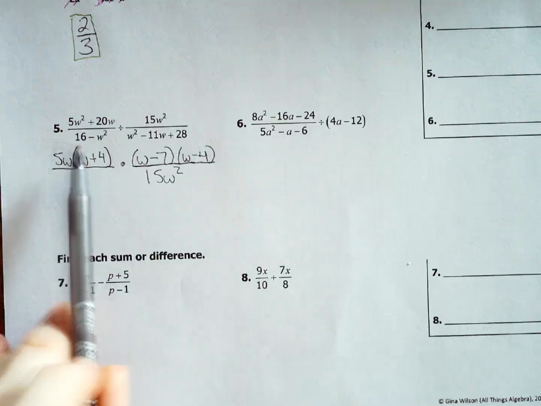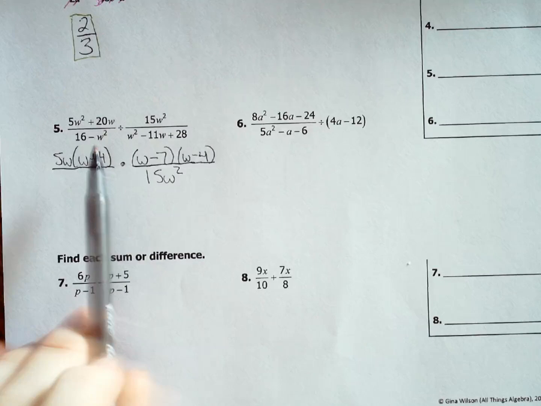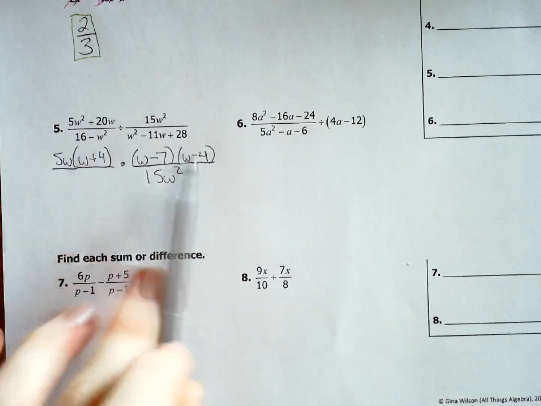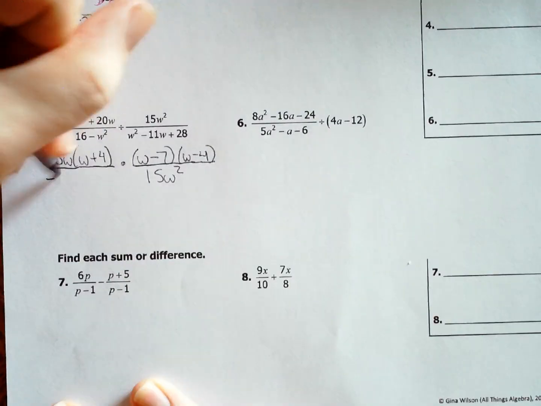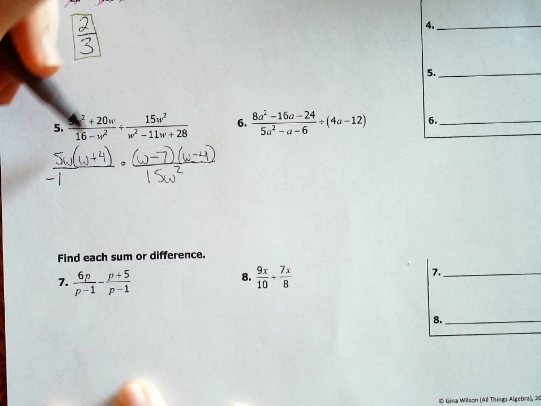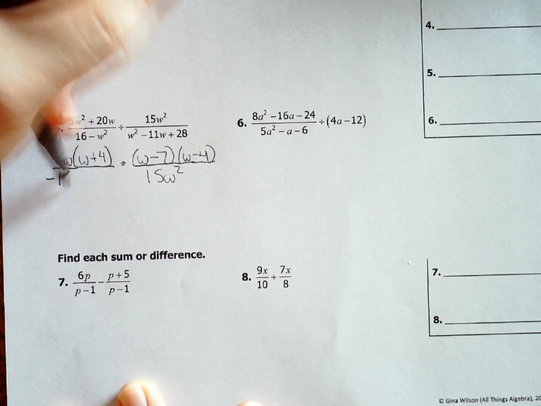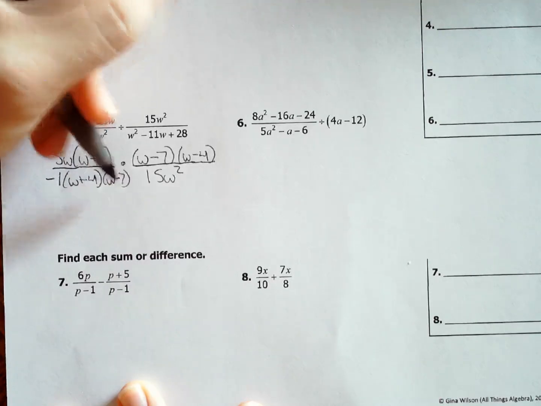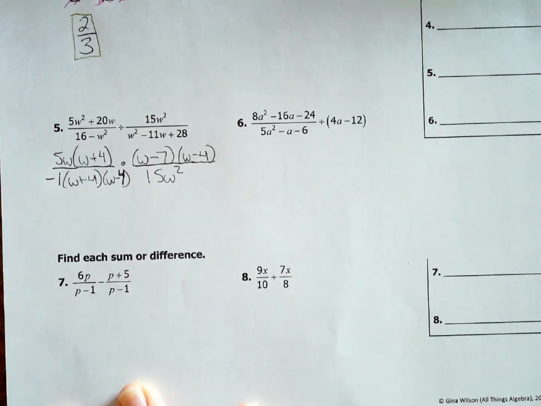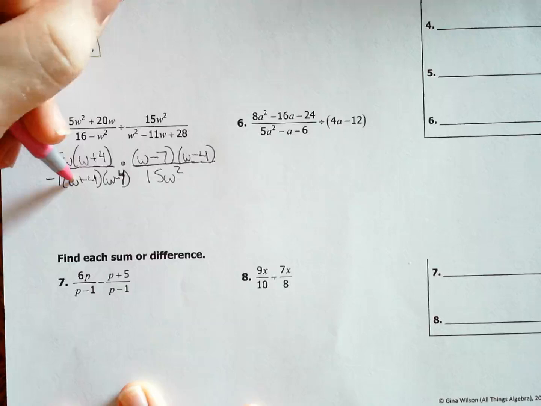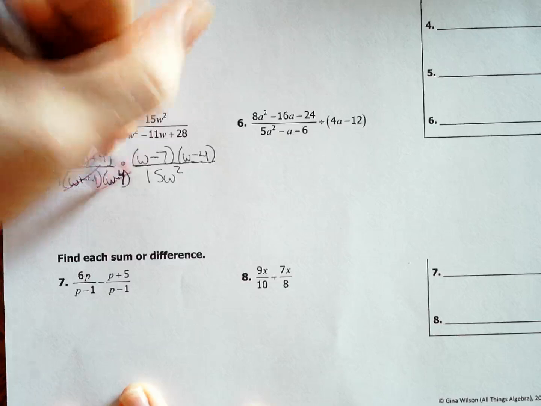Now, let's go back to the 16 minus w squared. I know that this is going to factor into 4 plus w, 4 minus w. But I want w minus 4. So I'm going to factor out that negative 1, right? And now it's w squared minus 16, which means it factors into w plus 4, w minus 4. Whoa, that's a 4. I promise that's a 4. You didn't see a 7. That was a 4 the first time. And now, check it out. Look what we got. w plus 4, w plus 4. Time to cancel. w minus 4, w minus 4. Time to cancel.